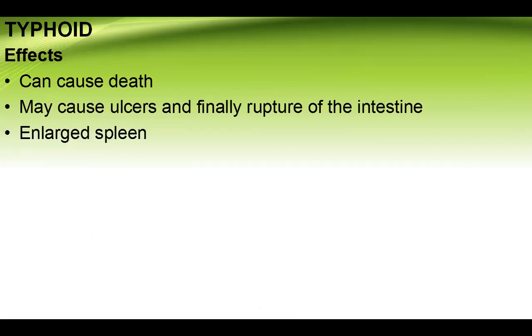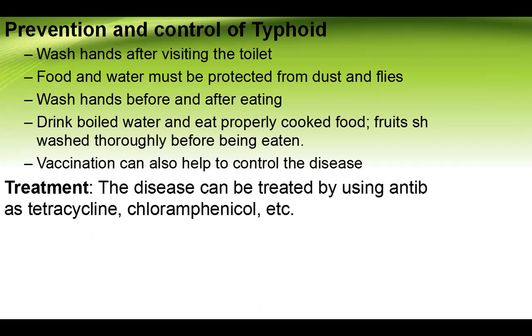Effects: typhoid can cause death, can cause ulcers and the rupture of the intestine, and it can also enlarge the spleen. So these are just a few of the effects of typhoid.